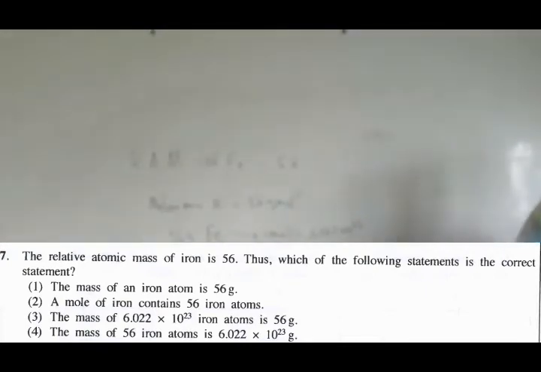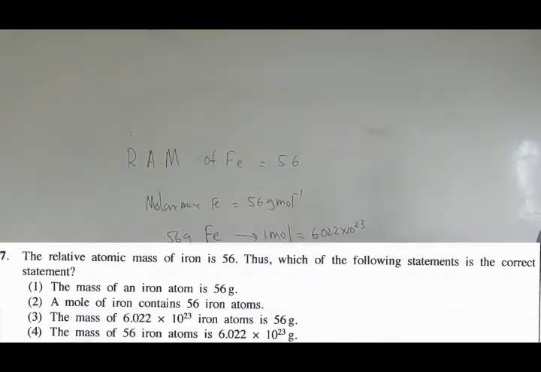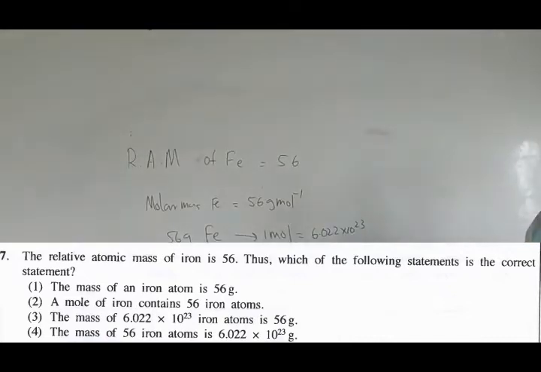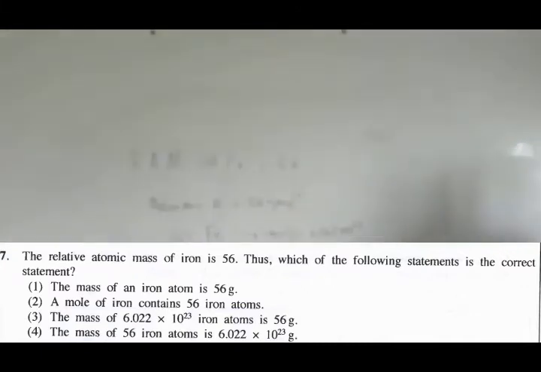Just go for the general argument, right? So the mass of an iron atom is 56. That's wrong. A mole of iron contains 56 iron atoms. We have studied that a mole means 6.02 × 10^23. That much amount we call a mole. So the second statement contradicts it. No, that's wrong. A mole of iron contains 6.02 × 10^23 iron atoms. That should be the correct one. So the second statement is also wrong.